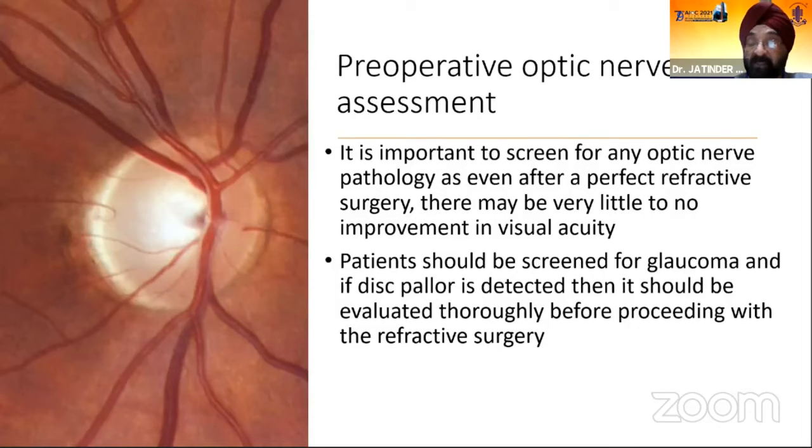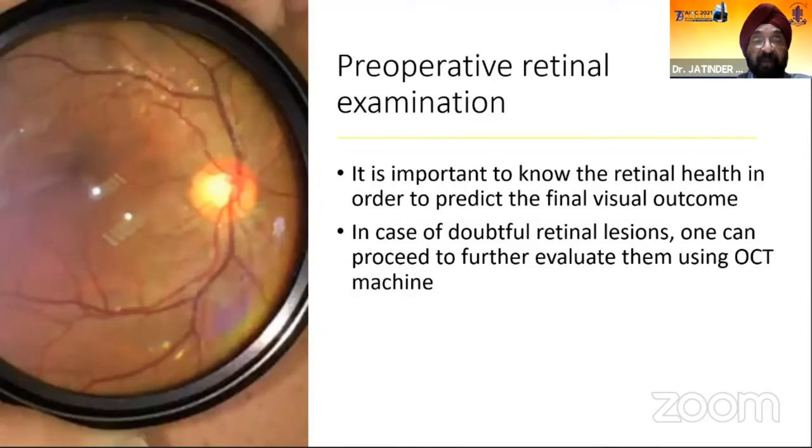Preoperative optic nerve assessment is important to rule out any evidence of glaucomatous optic neuropathy or disc pallor, and also look into the periphery, do indirect ophthalmoscopy to find out any degeneration requiring treatment.